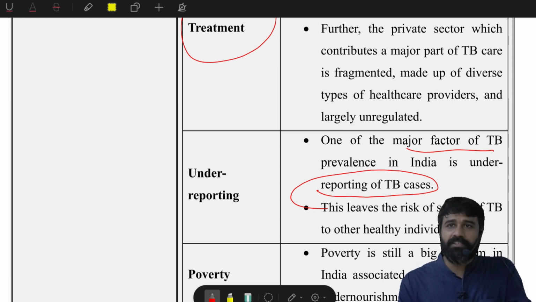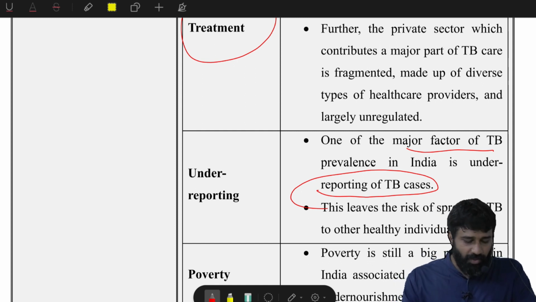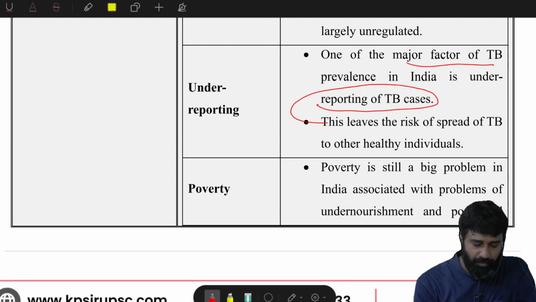These doctors are cheaters, they earn so much money, so you can treat yourself at home. This is one of the factors causing underreporting. This is a casual thing that you might have witnessed in most communities.